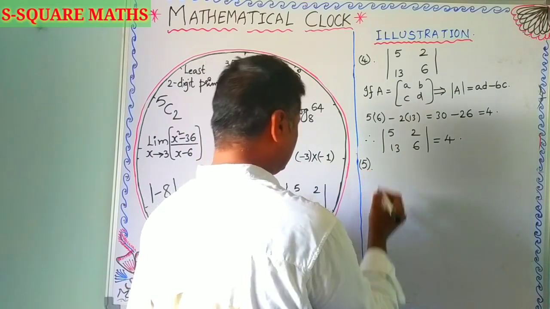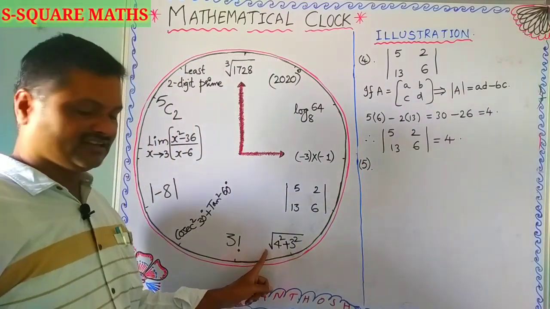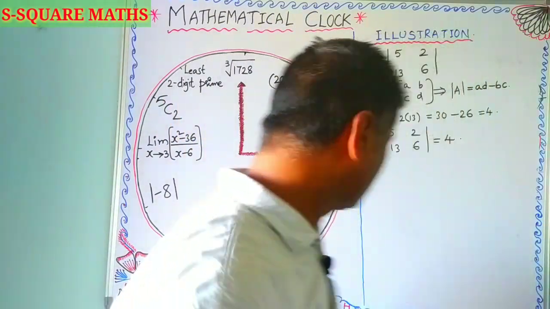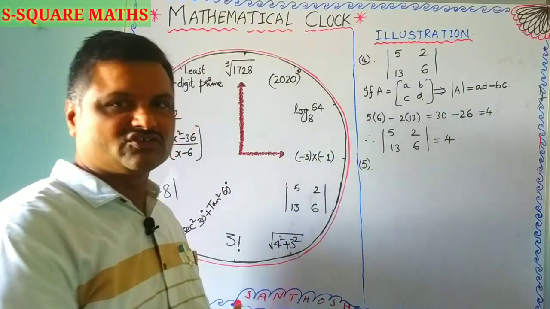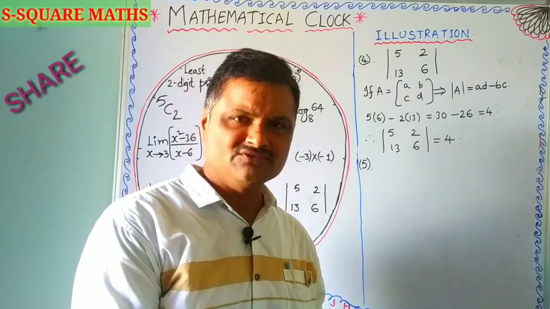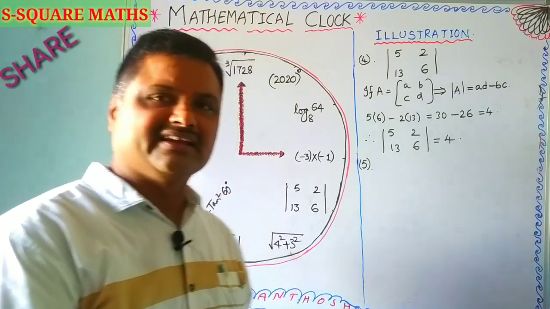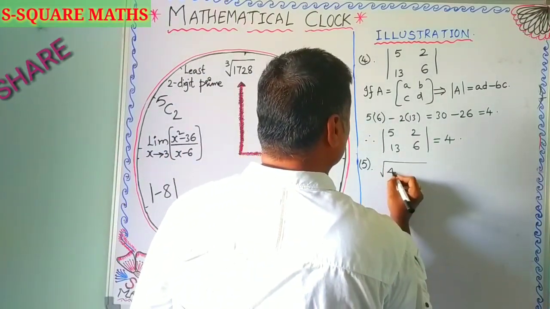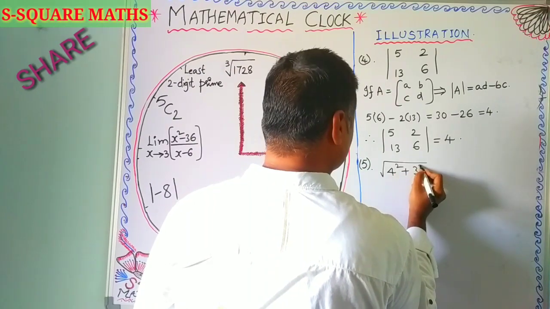Next, coming to the fifth one. What is our fifth one here? Square root of 4 square plus 3 square. So squares and square roots you have learned in 8th standard for regular boards and IIT track and various Olympiads. So, under root of 4 square plus 3 square.